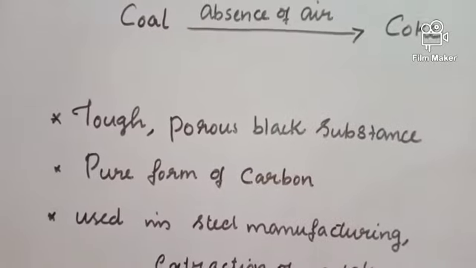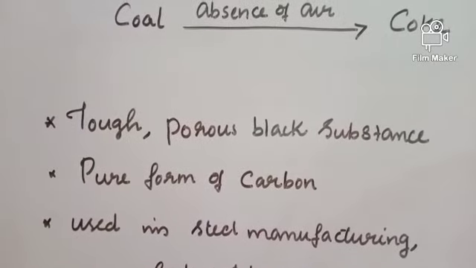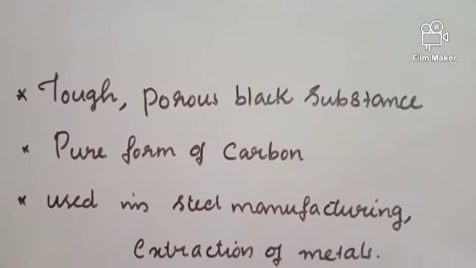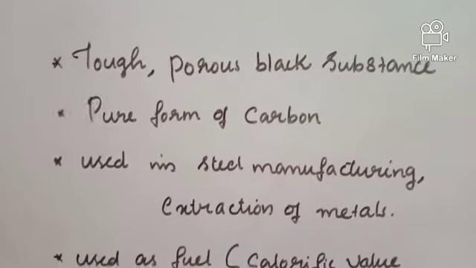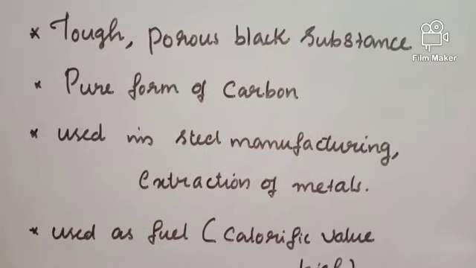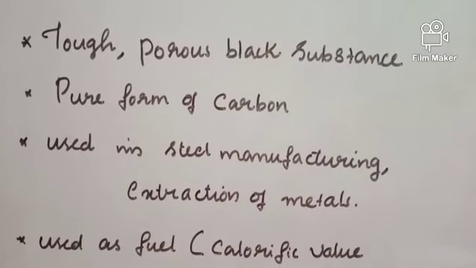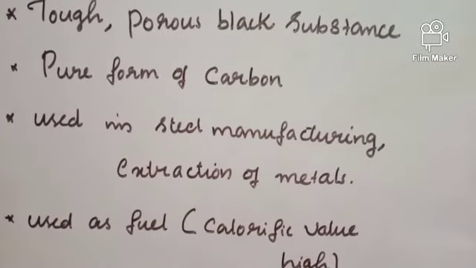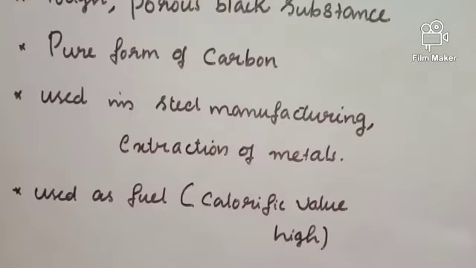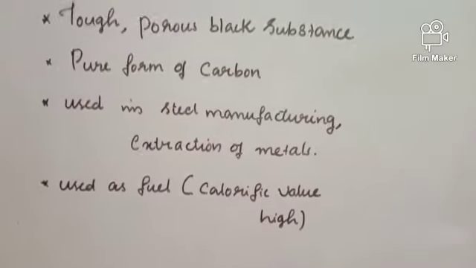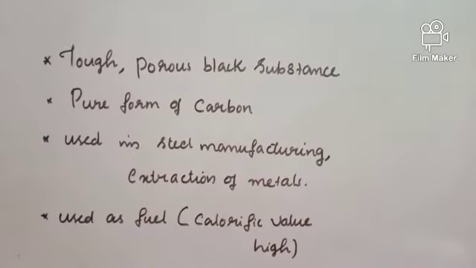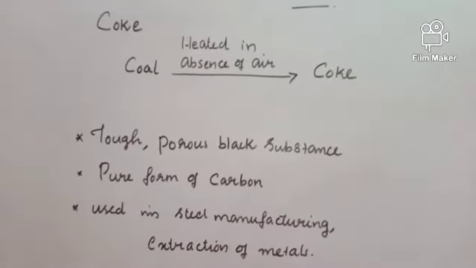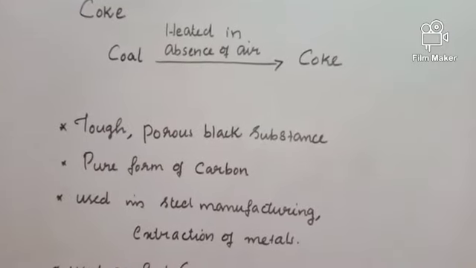Coke is a tough, porous, black substance. It is a pure form of carbon. It is used in steel manufacturing, extraction of metals, and as a fuel. Compared to coal, coke is a better fuel as it produces more heat. That means its calorific value is high. So coke is also used as a fuel and sometimes it's a better fuel than coal. So coke is obtained by heating coal in the absence of air.